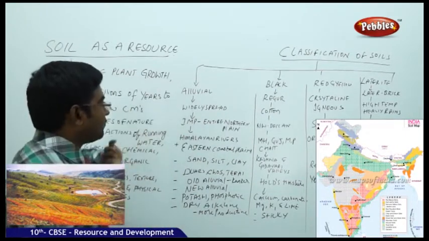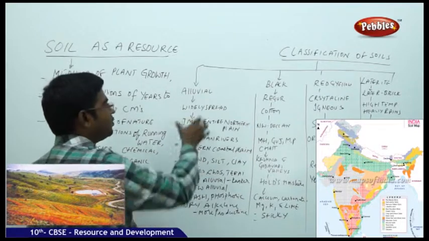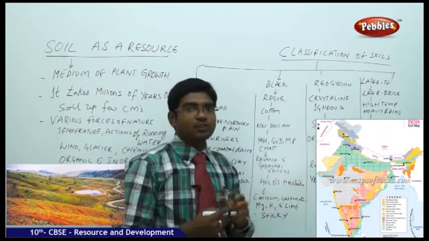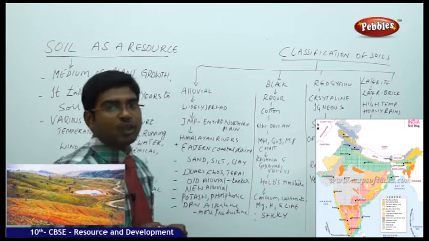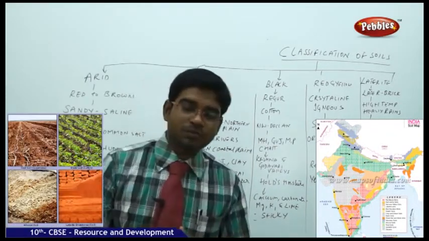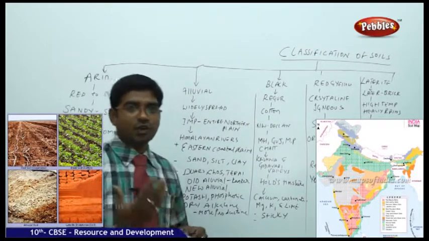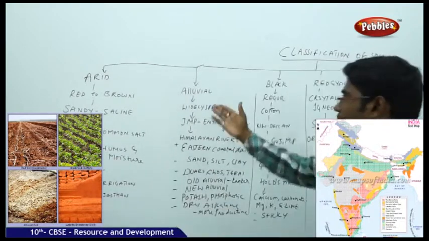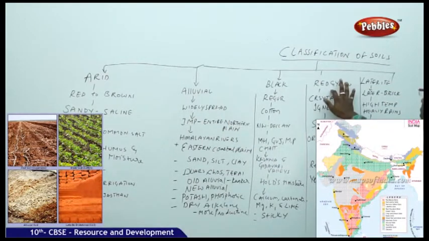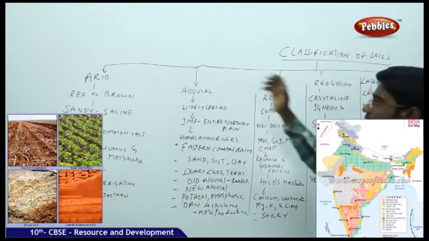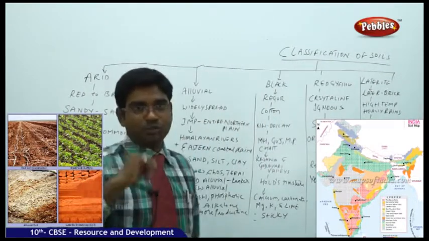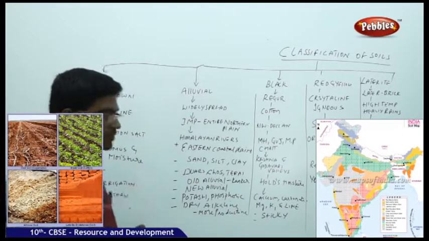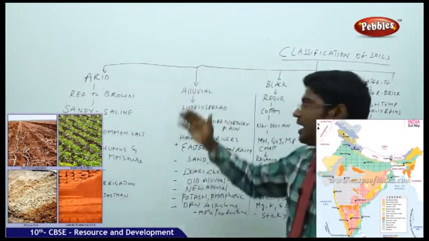But before that, the 4 major categories are alluvial soil, black soil, red and yellow soil, and laterite soil. The 5th one is arid soil. As I told you, we have 5 major categories of soils. I have taken all the 5 major categories. Let us see here: alluvial soil, black soil, red and yellow soil, laterite soil, and the arid soil or the desert soil. Let us go on one by one. Starting from the left, let us see here. The arid soil.